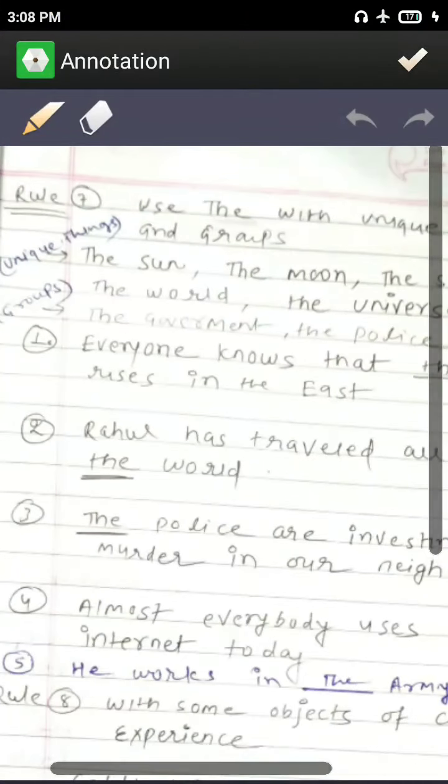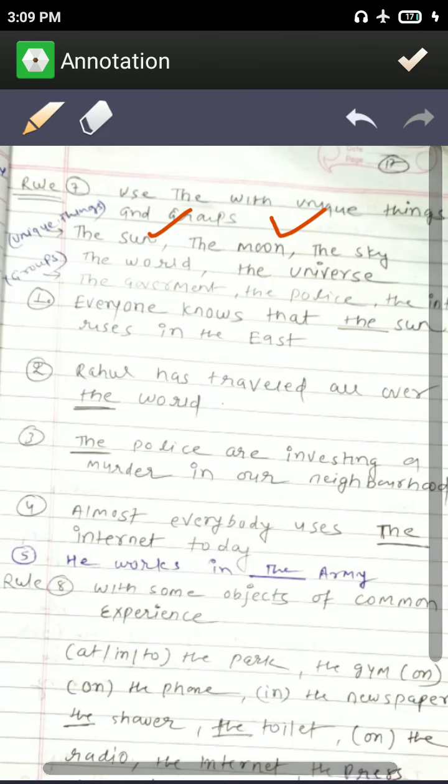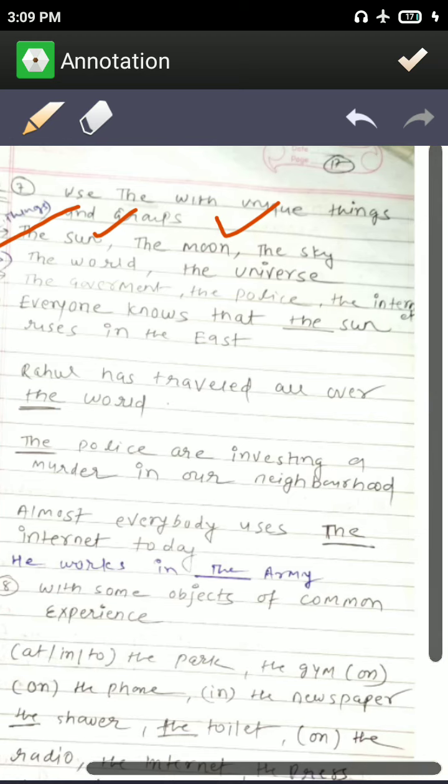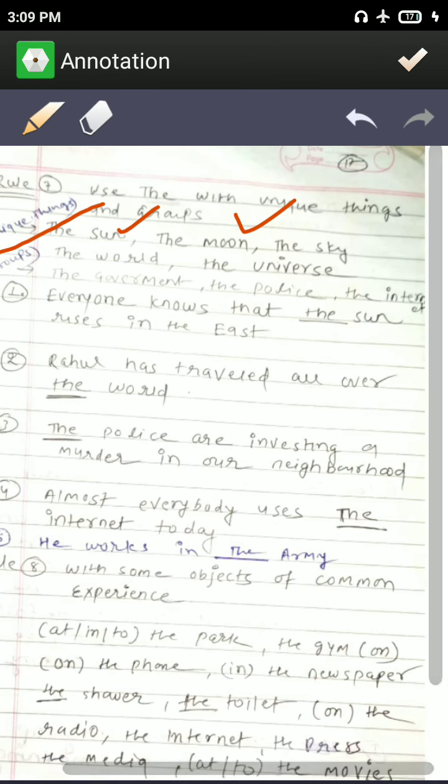You know that the sun is only one, the moon is only one, the sky is only one, the world is only one, the universe is only one. So with unique things we use "the", like the world, the universe, the government, the police. Okay, everyone knows the sun rises in the east. So before sun we use "the", and with directions also we use "the": the east, the west.